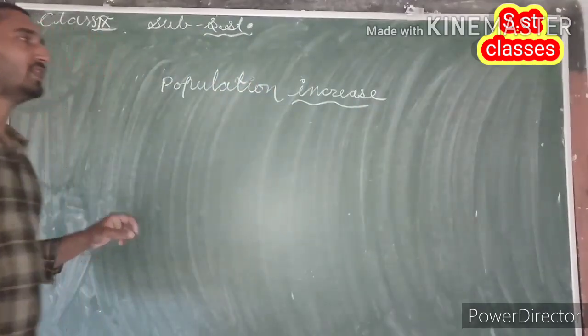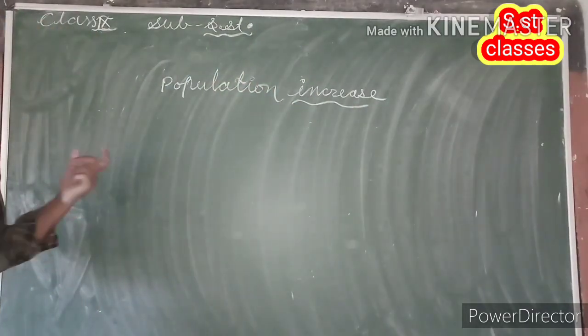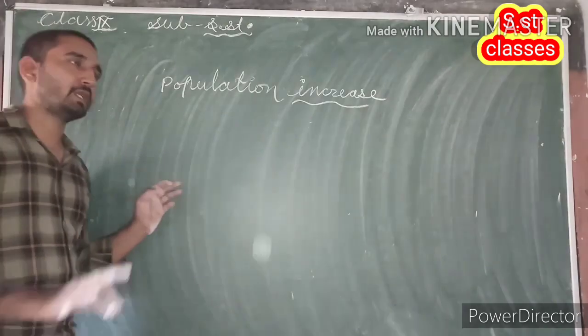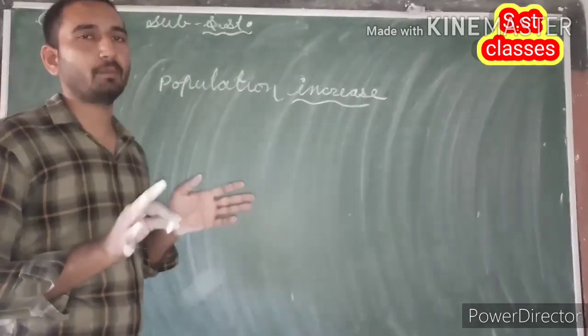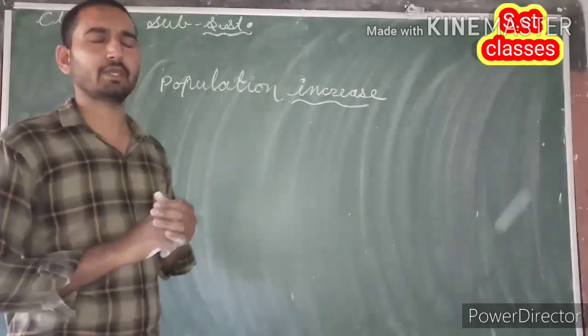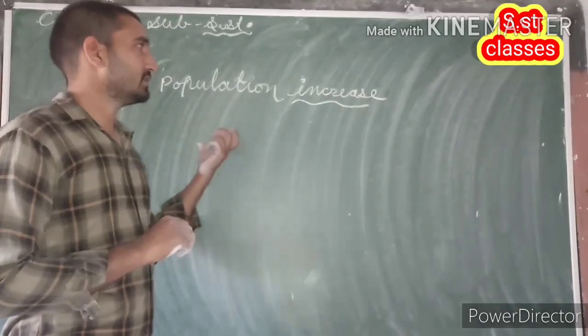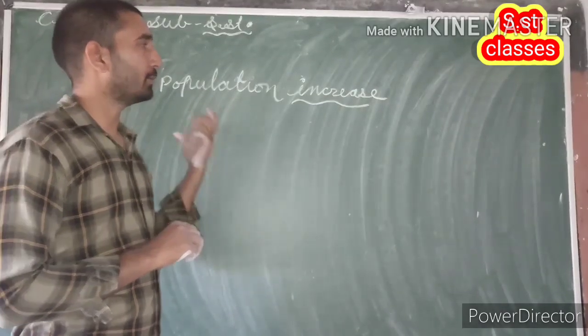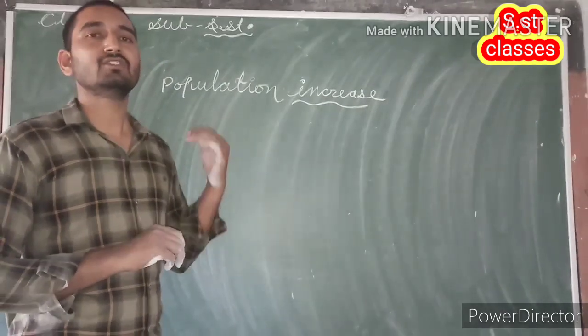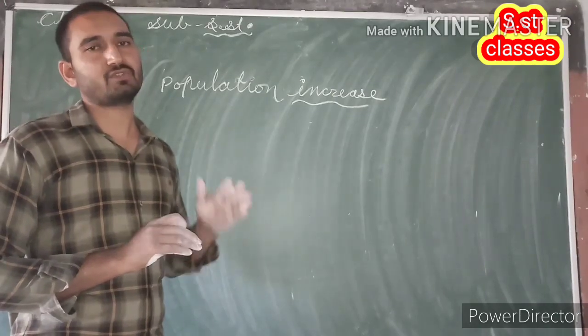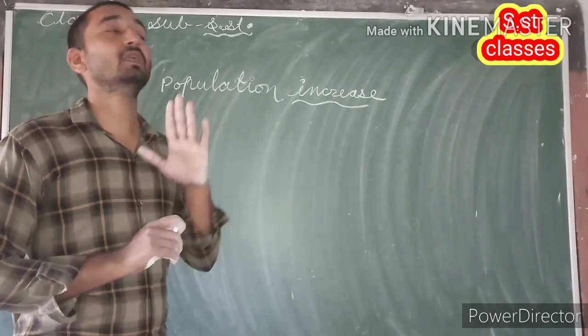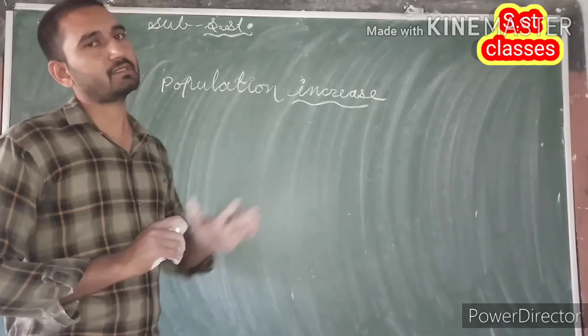So what do we actually mean by population increase or population change? Guys, population is a dynamic phenomenon which keeps changing, and population increase means change in population, change in the total number of people living at a particular place is called